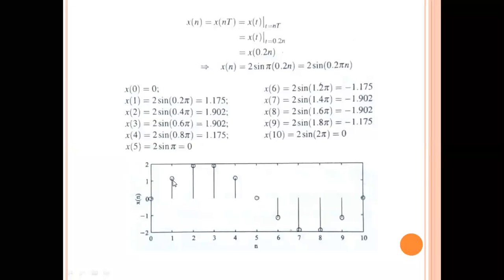That means the sample is shown here, and that value is given by 1.175. At n is equal to 2, what is the sample value? 1.902. Similarly at n is equal to 3 also, the sample value is 1.902. So likewise you are going to get the discrete time signal from 0 to 10.